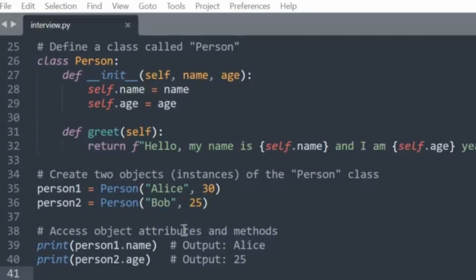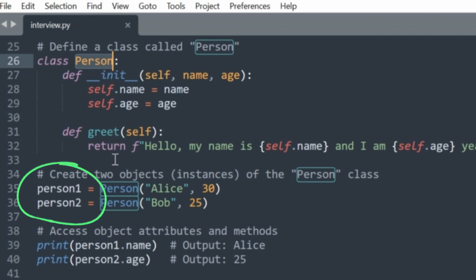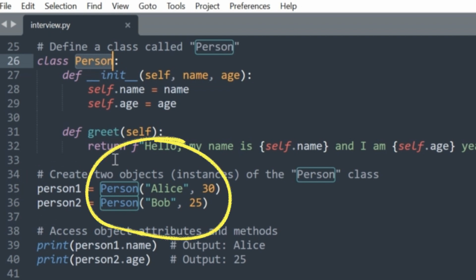This is an example of how you can use the __init__ method in Python. In this example, we define a class called Person with an __init__ method that takes two parameters, name and age. When we create objects, person1 and person2, of this class, we provide values for these parameters during object creation.